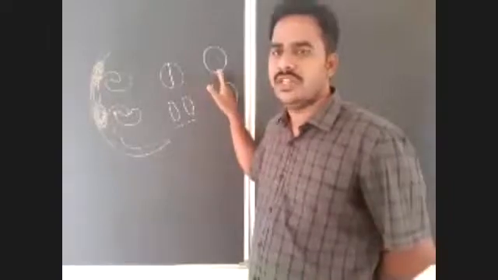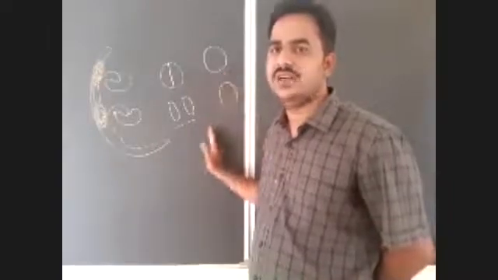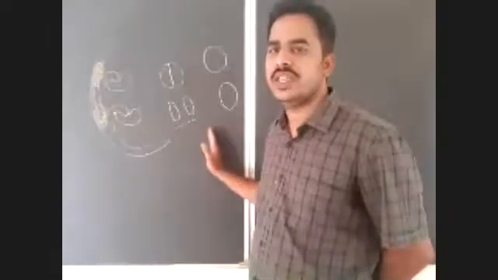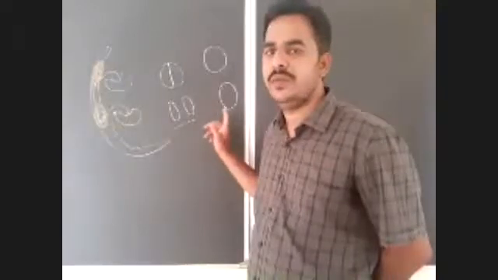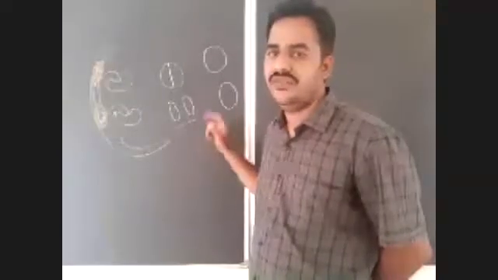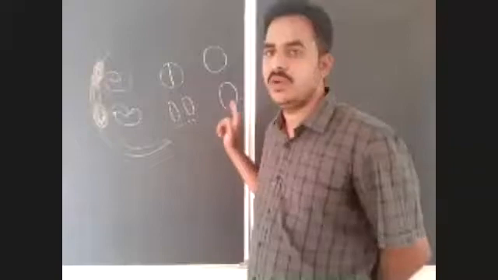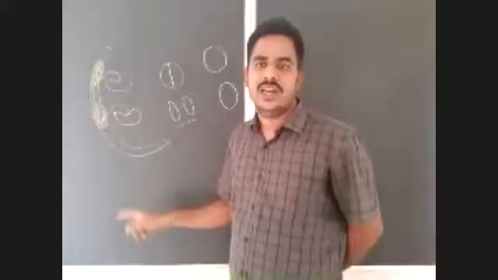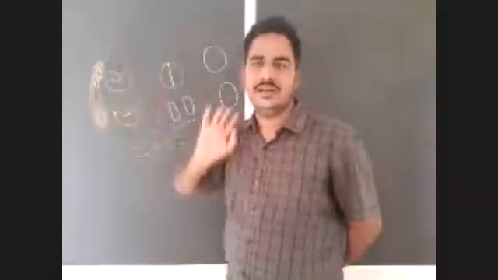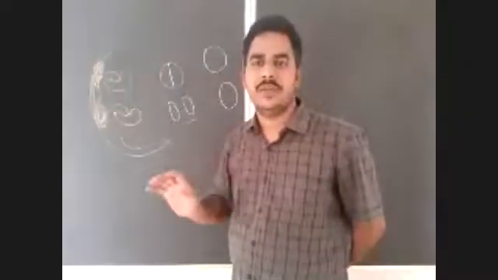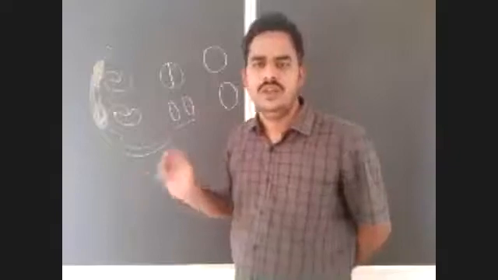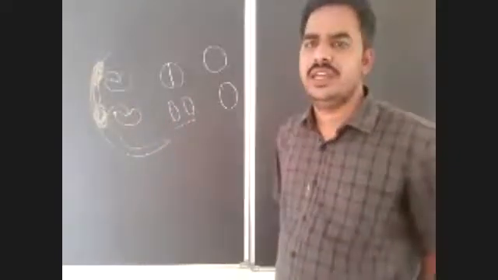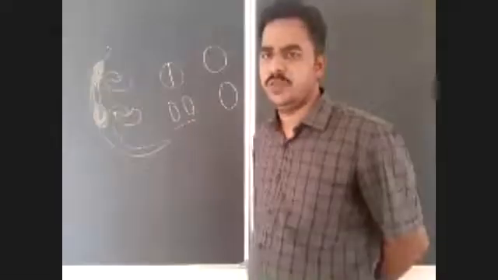Along with that, FSH acts on the Sertoli cells and stimulates them to secrete two hormones. One is androgen binding protein, another one is inhibin. First there will be production of androgen binding protein. This androgen binding protein binds with the testosterone and concentrates the testosterone in the seminiferous tubules of the testes. Then what will happen? Then spermatogenesis will be initiated in the seminiferous tubules of the testes.